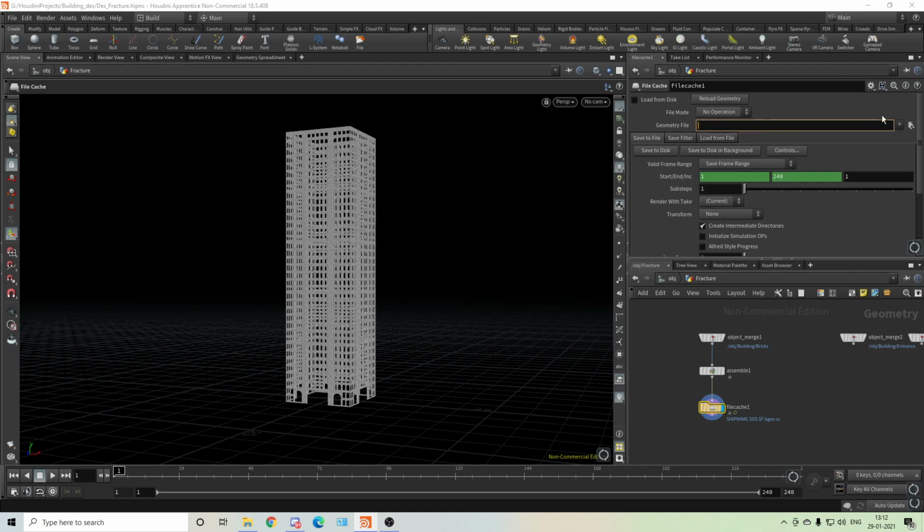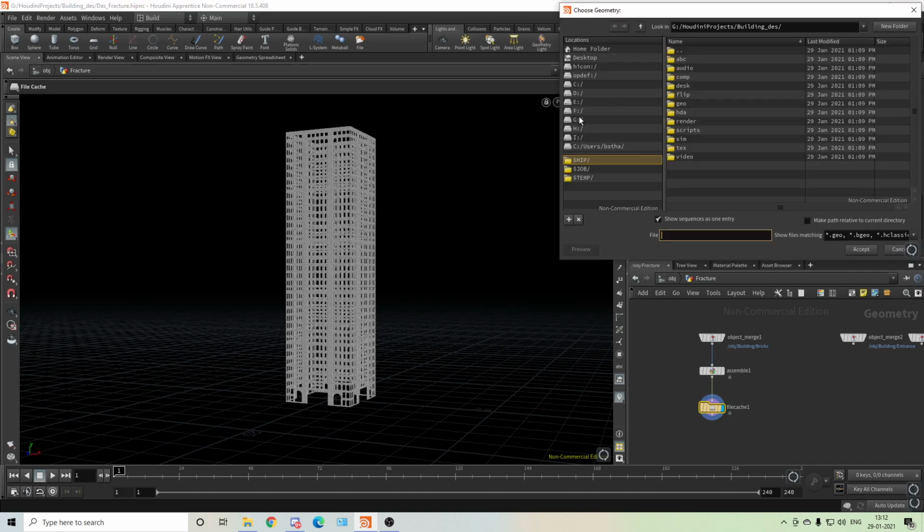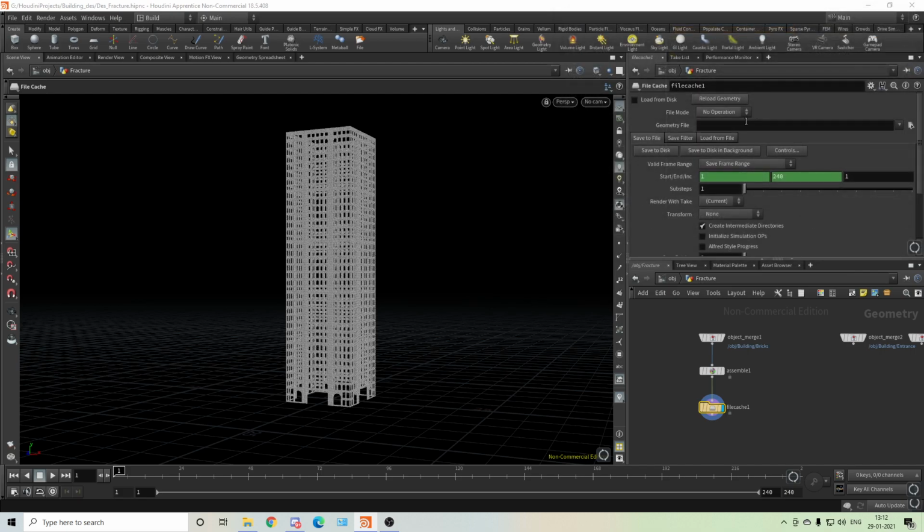Let me see why it is not working. Okay, so we have to go to the Houdini project building. We have geo. Okay, copy this, paste here, and slash, and we'll put dollar $OS. What is this? Dollar $OS slash dollar $OS dot BGO. We don't need any frames. We need it for one frame only. BGO.sc, and that's wrong.